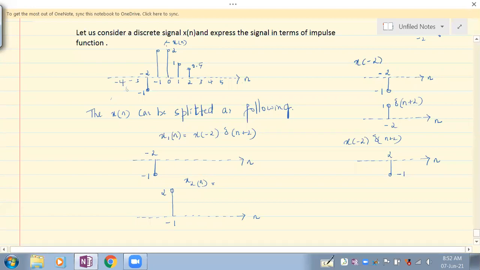Anybody? You have to respond. Where is this existing? This is existing at n equal to minus 1. So this is x of minus 1. And if you multiply this by a sample which is 1 at minus 1, that is delta of n plus 1, that is how we can do this.